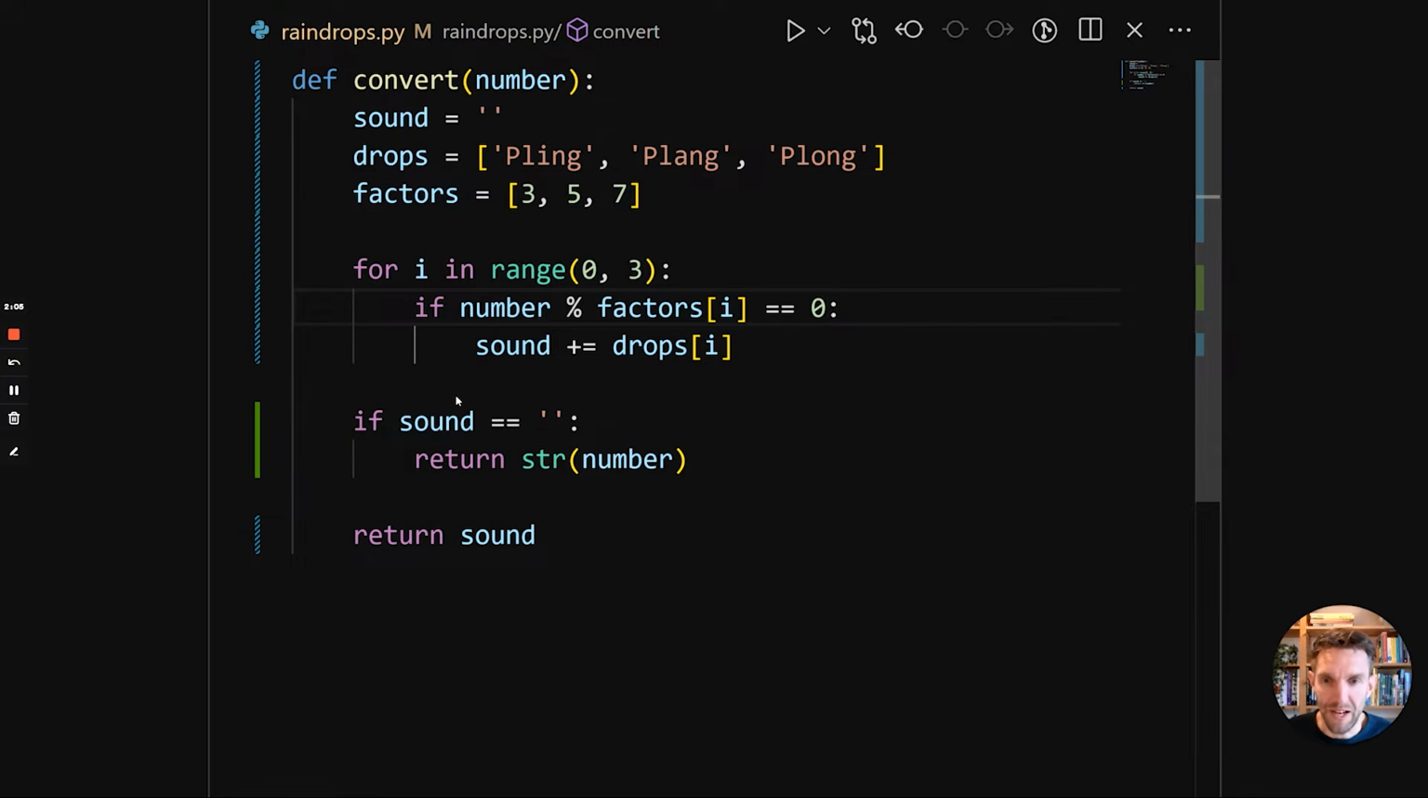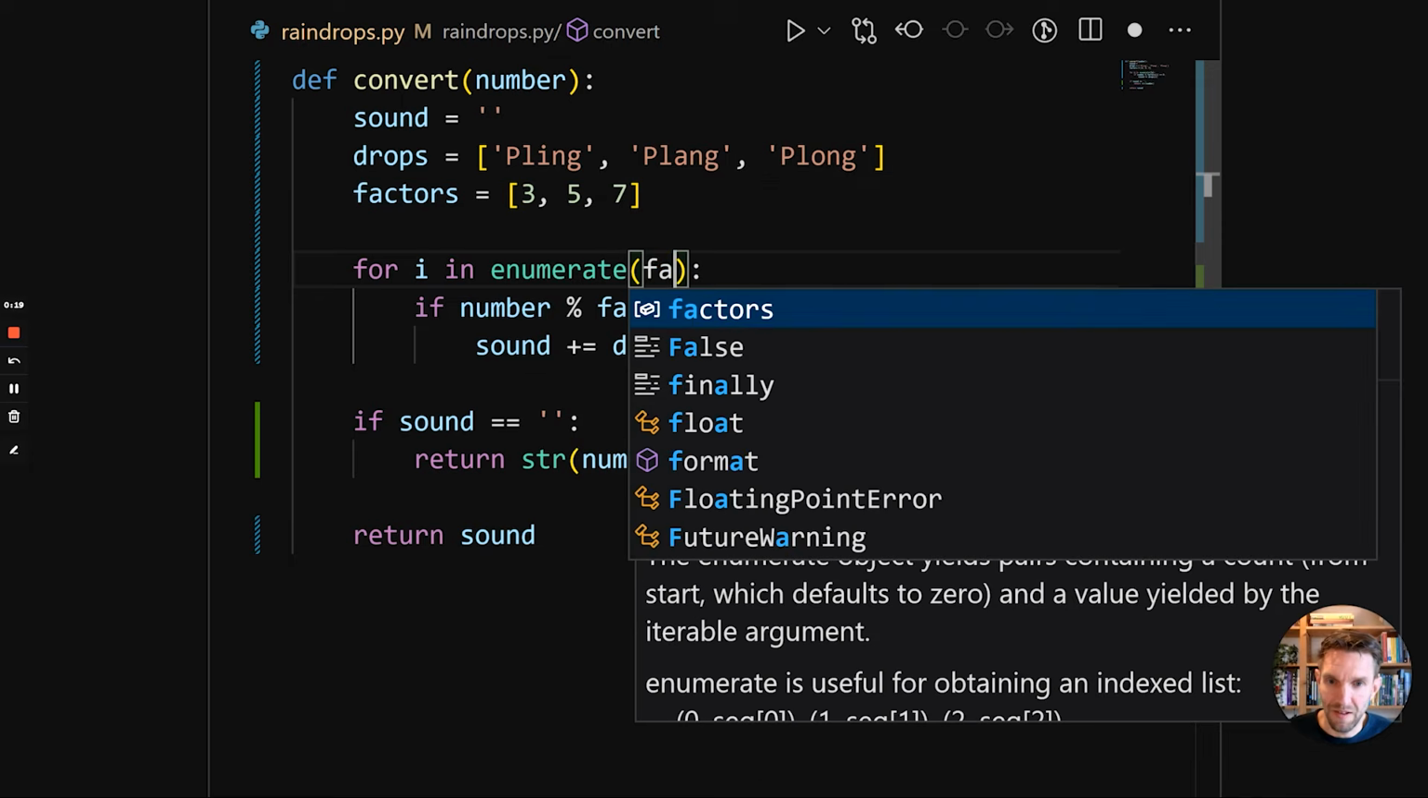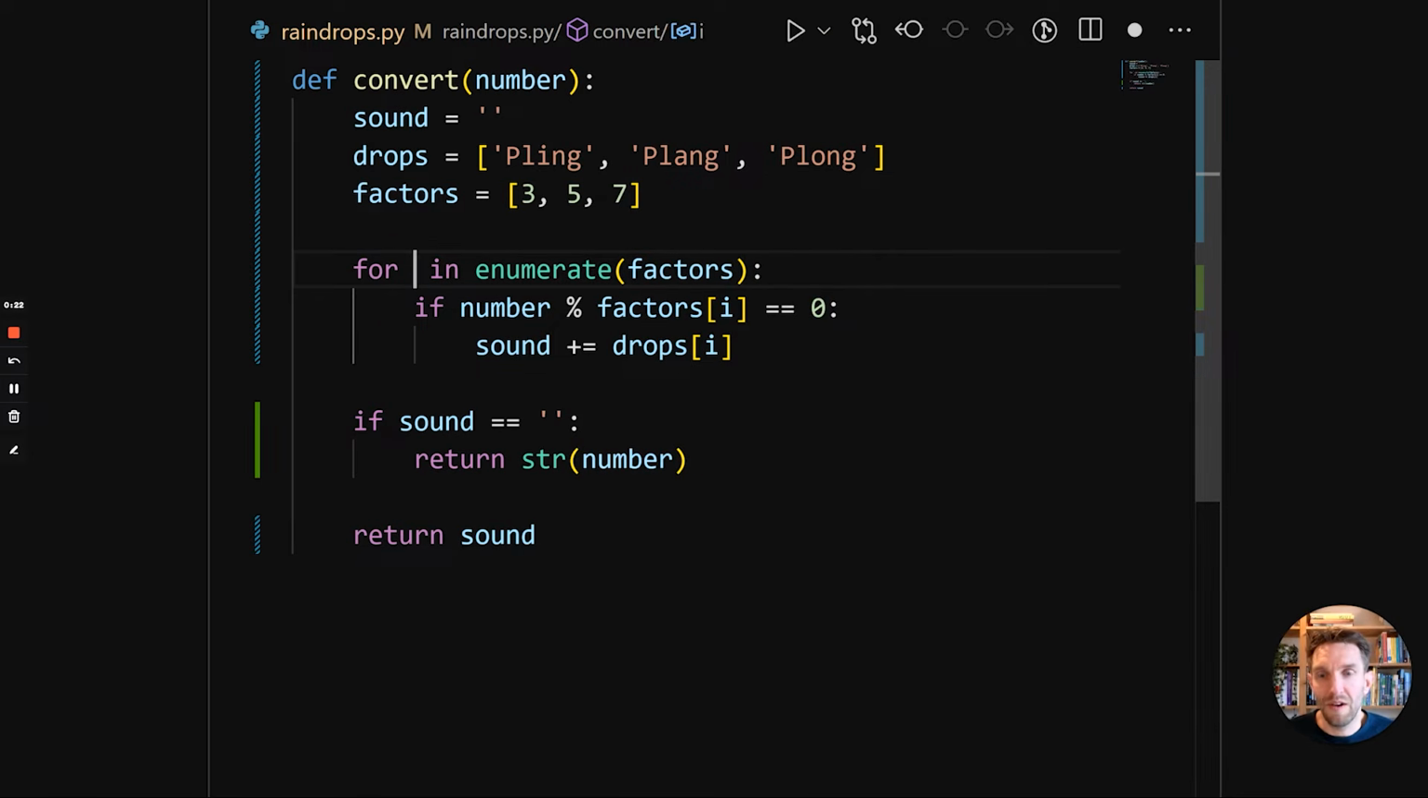We no longer have the duplication of the code, but there is still things that we can do to clean this up a bit. So we are currently iterating over the indexes, and then we are indexing into the list. But this is a very common scenario where you want to iterate over the values of something along with their index. So there is a built-in function to do that, and it's called enumerate, and we pass in factors, and what it will return are tuples. And tuples are, in this case, elements that contain two values. So we have index and we have factor.